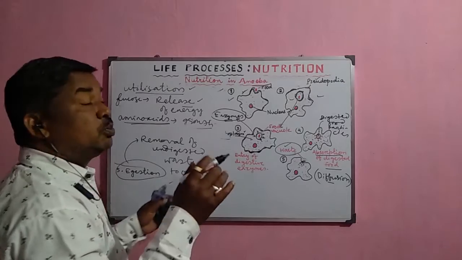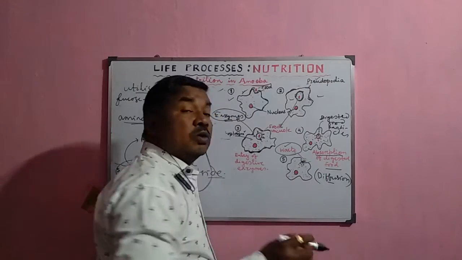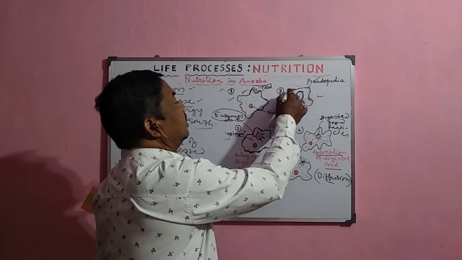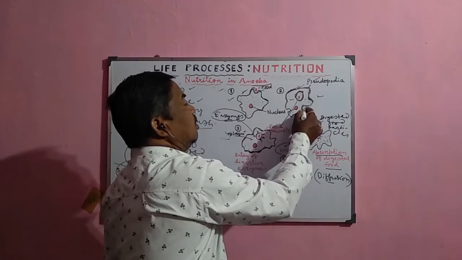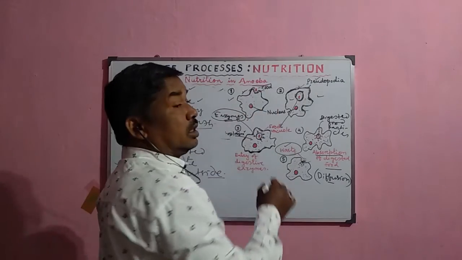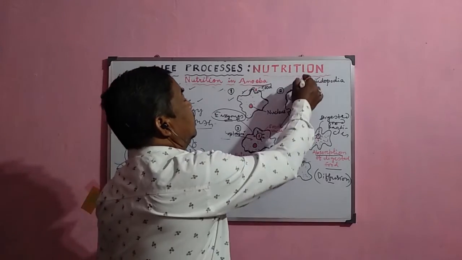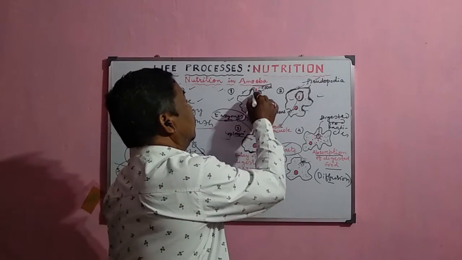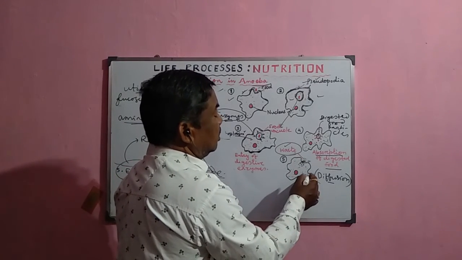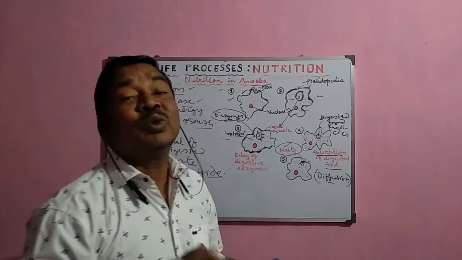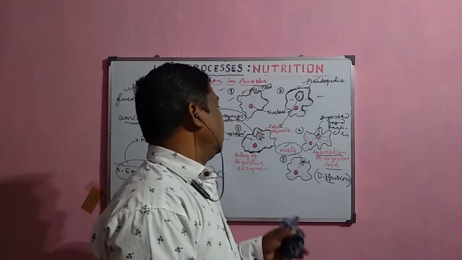There is no specific region for intake of food or for discharge of the waste material, because it is an intact plasma membrane, or you can say the cell membrane. So any part of the amoeba can be used for this purpose. Suppose food is encountered here, so the pseudopodia is formed and the food vacuole is formed at this particular point. But the discharge of the material may occur in this part, or this part, or anywhere. So there is no specific part for the entry or discharge of material from the amoeba.